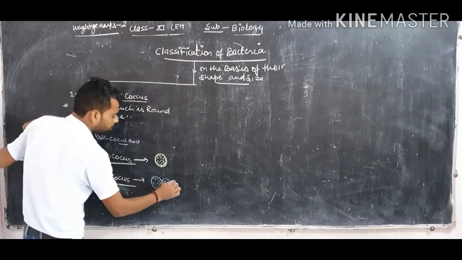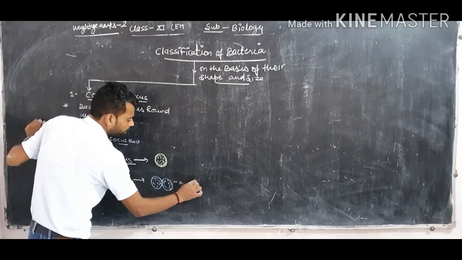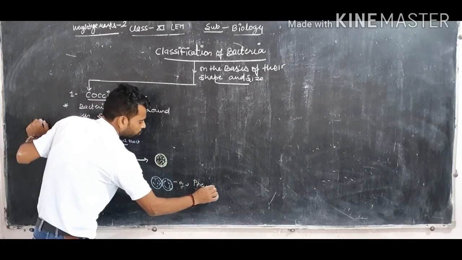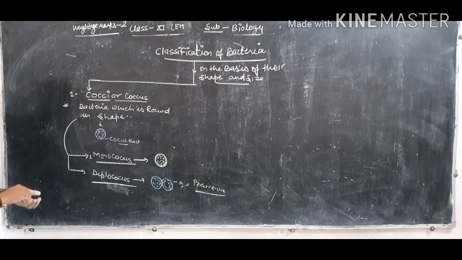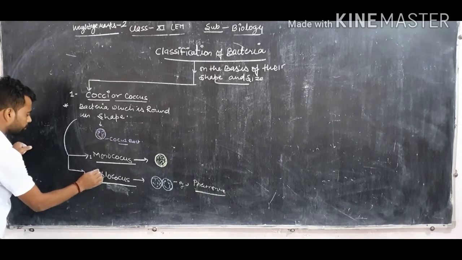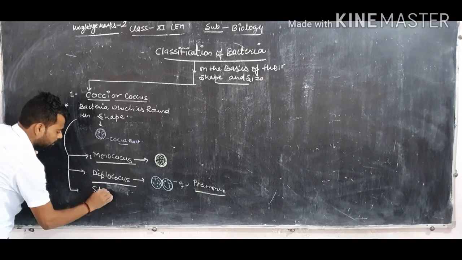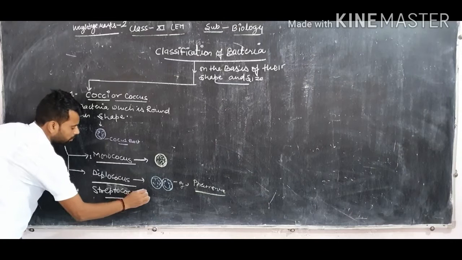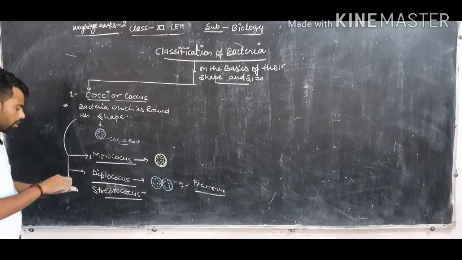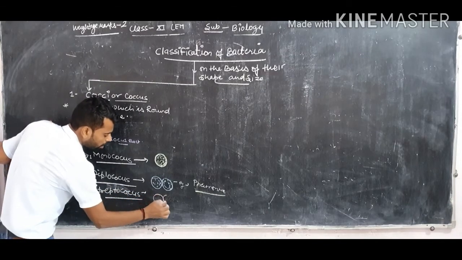For example, Diplococcus pneumoniae, which causes pneumonia in animals and human beings. Third is known as Streptococcus. Streptococcus means the bacteria which is made up of four round structures: 1, 2, 3, 4.